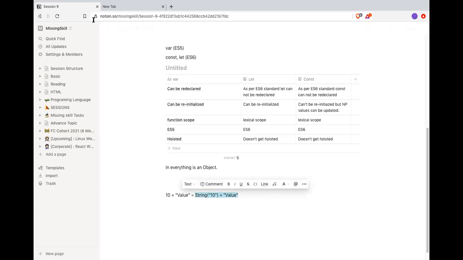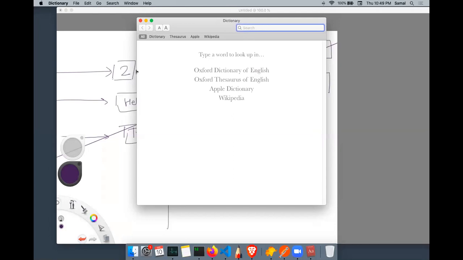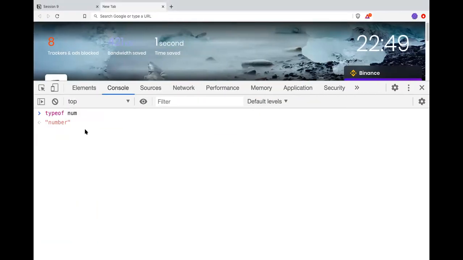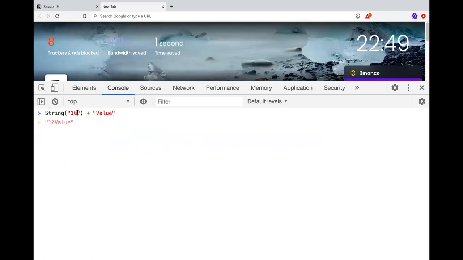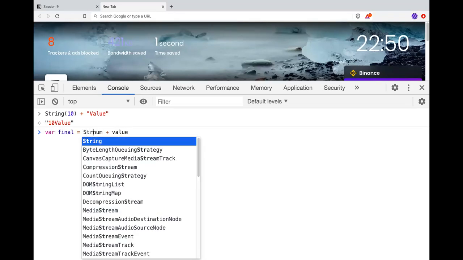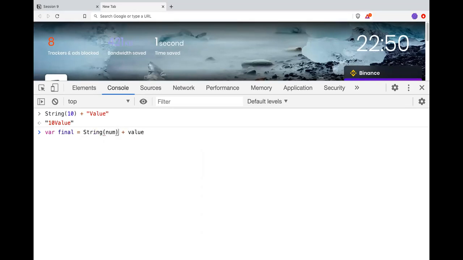If I copy this and paste it here, I just remove this. Okay, you will see this. All right, so 10. Where is the value? So this is the same as this. Not this.